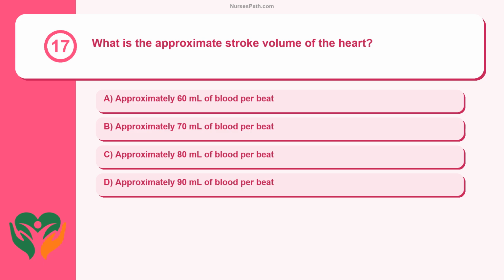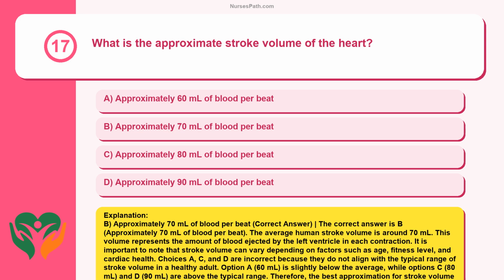Question 17. What is the approximate stroke volume of the heart? Approximately 60 ml of blood per beat. Approximately 70 ml of blood per beat. Approximately 80 ml of blood per beat. Approximately 90 ml of blood per beat. B. Approximately 70 ml of blood per beat. Correct answer. The correct answer is B. Approximately 70 ml of blood per beat. The average human stroke volume is around 70 ml. This volume represents the amount of blood ejected by the left ventricle in each contraction.